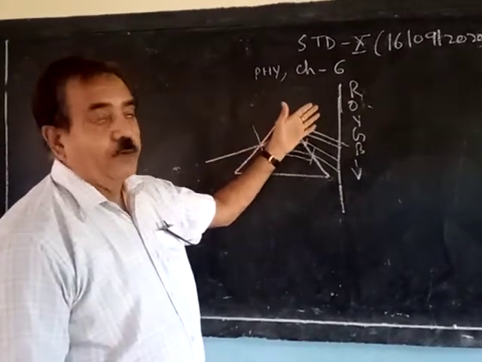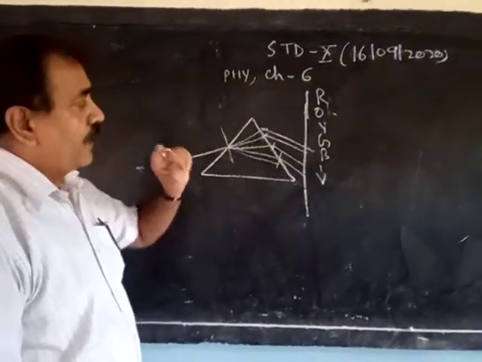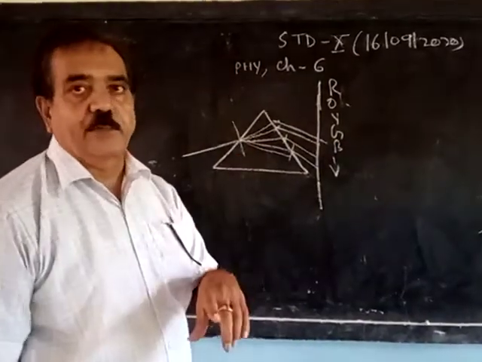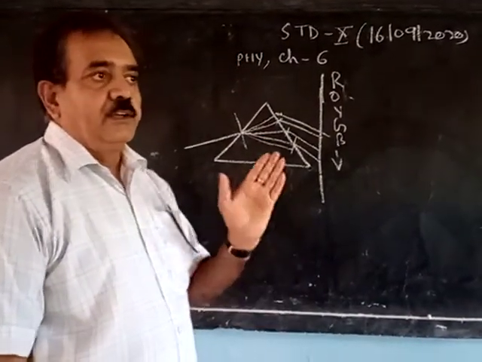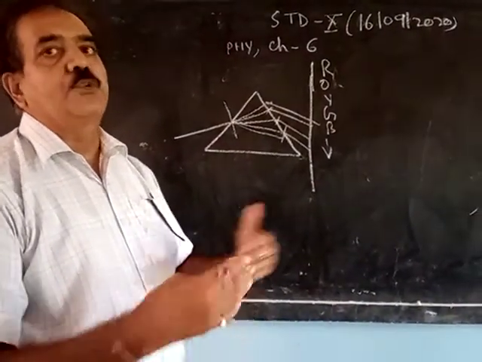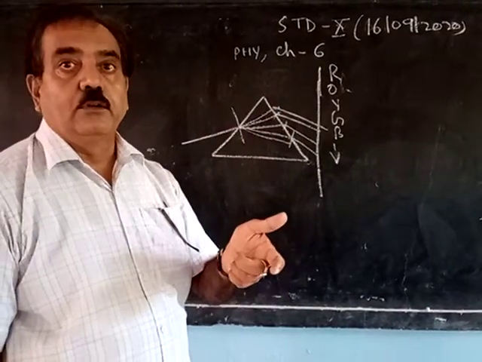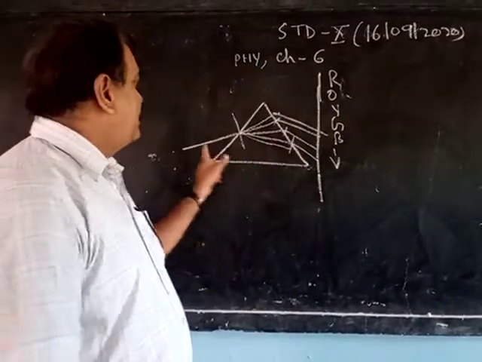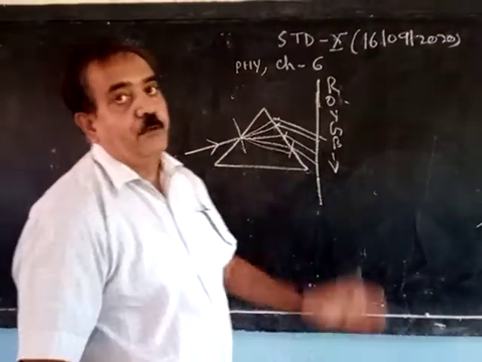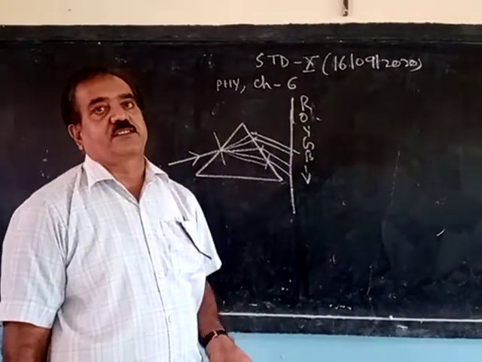In physics, I am going to explain some more topics related to the spectrum. I explained what dispersion and spectrum are yesterday. Dispersion is the splitting of white light into its constituent colors. White light may also be written as monochromatic, the single monochromatic light or white light. Splitting of white light into its constituent colors is known as dispersion.